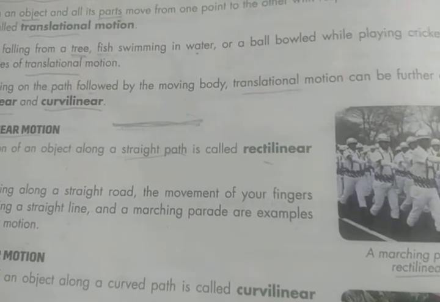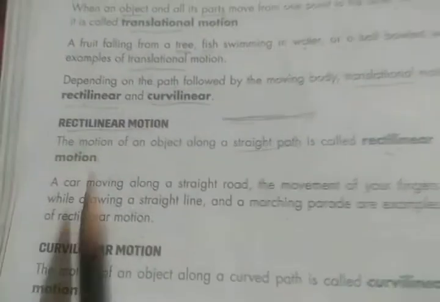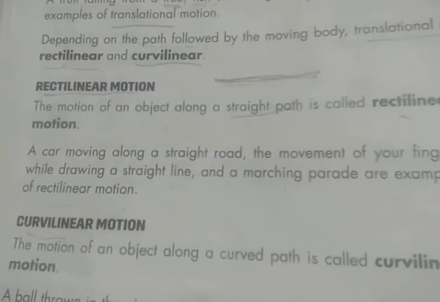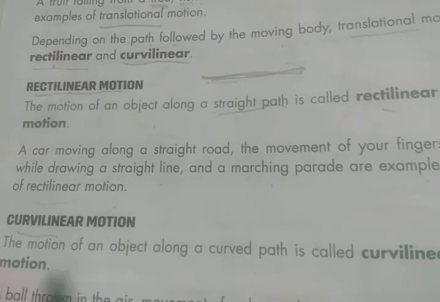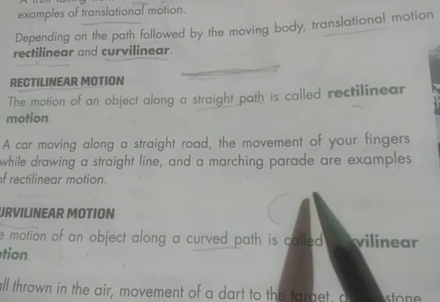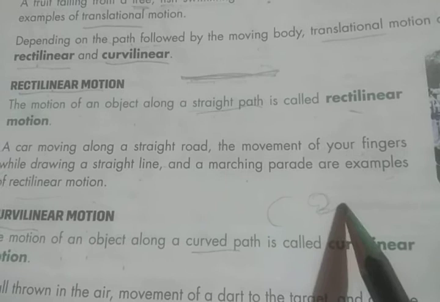Just opposite of rectilinear motion is curvilinear, meaning the motion of an object along a curved path. Curved means in circular form.